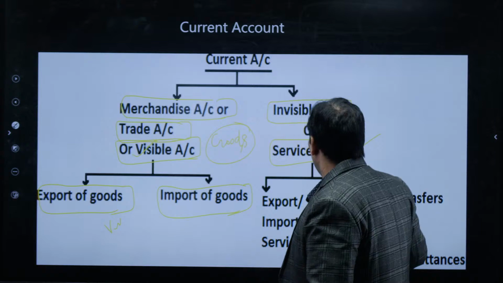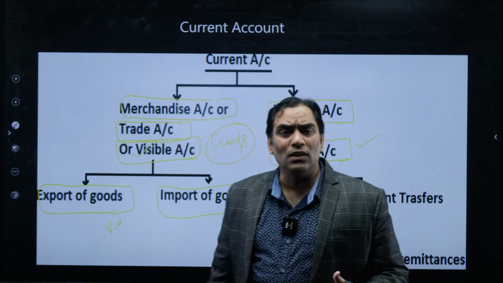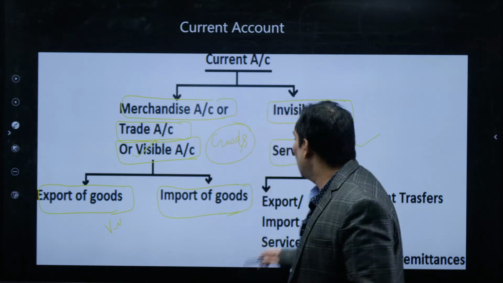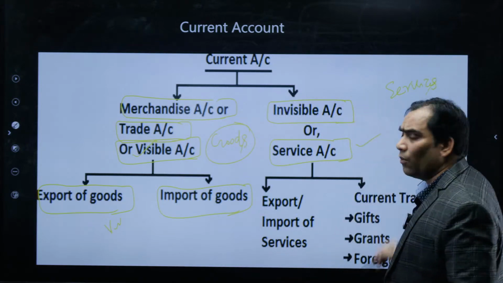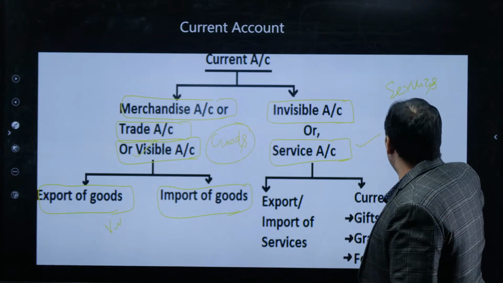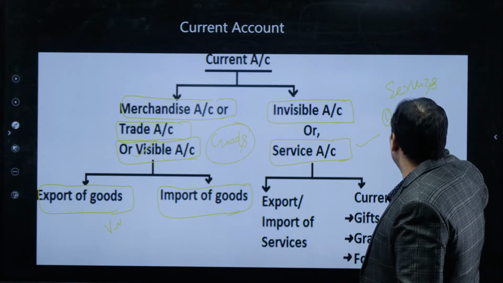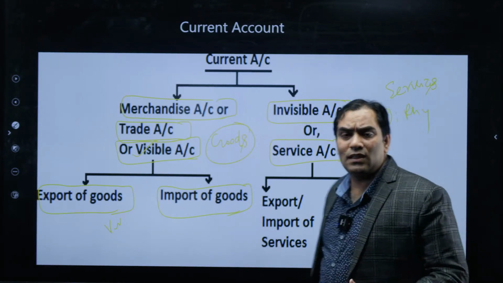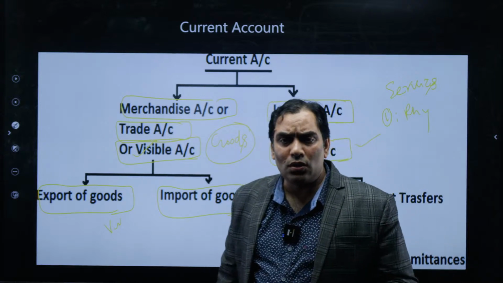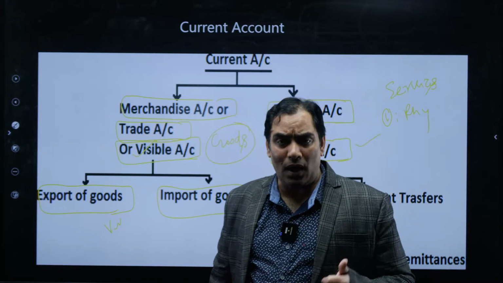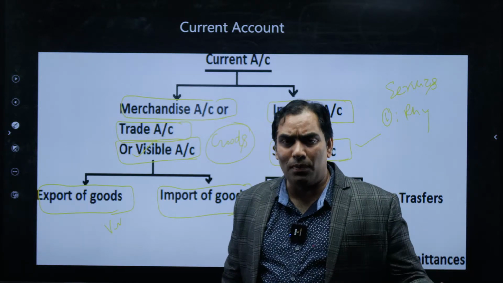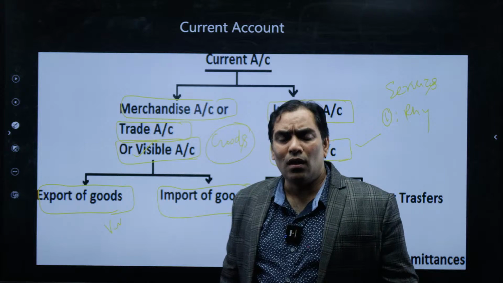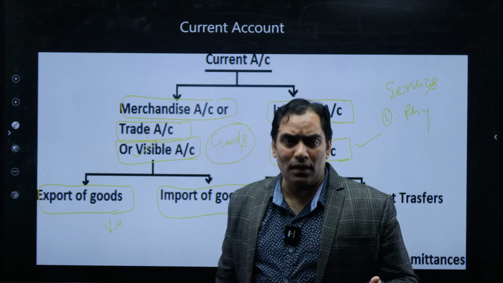Whereas the service account is known as invisible account because services cannot be visualized. Why? Because services do not have any physical structure. Services are produced and delivered at the same time, whereas goods are produced at one place and distributed at another place.